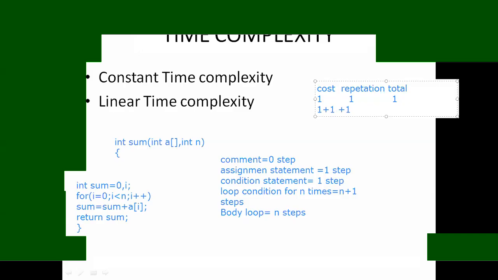For the for loop, it will take 1, plus the completion of the for loop is n plus 1, the ending of the for loop is n, and the body of the for loop is n. All these are in repetition. So 1 for entering into the for loop and n for the loop ending.